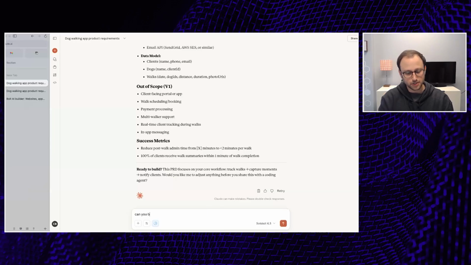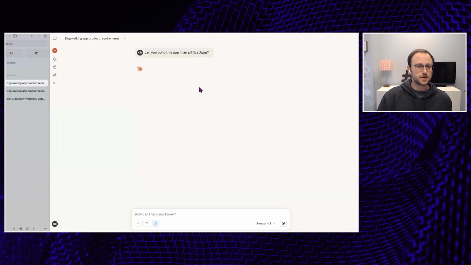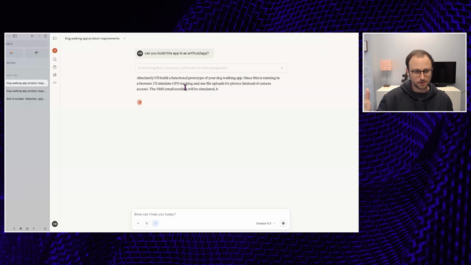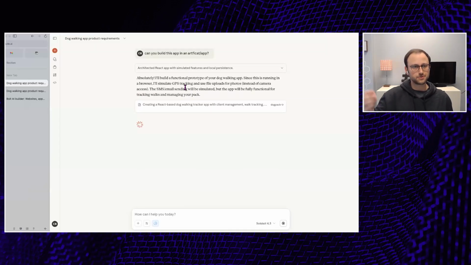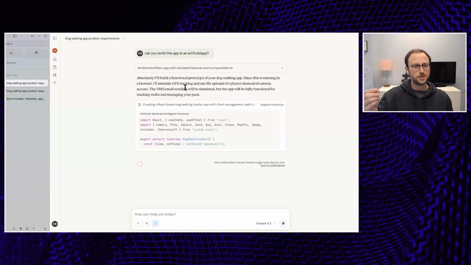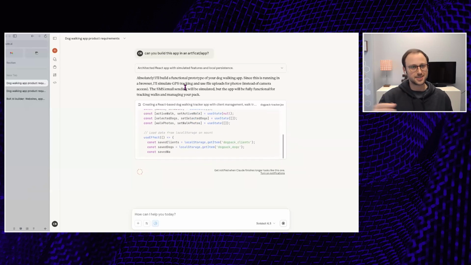It's like, can you build this app in an artifact slash app? And you can do the same thing in ChatGPT too. You can tell it to use a canvas and it will mock up what this looks like. And you're going to get that click-through feel. You're not going to have the authentication, but you're getting a kind of front end prototype that maybe doesn't look the best, is not the sexiest, but kind of works and shows you the functionality here.